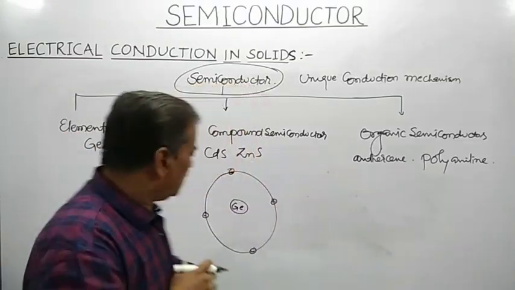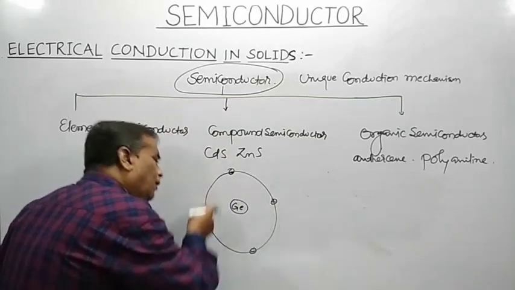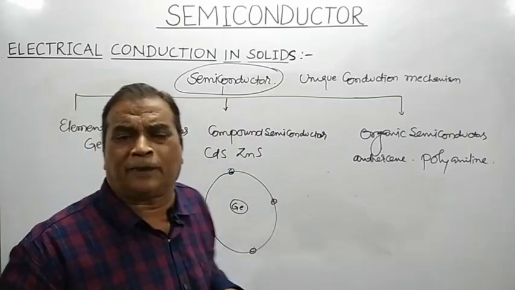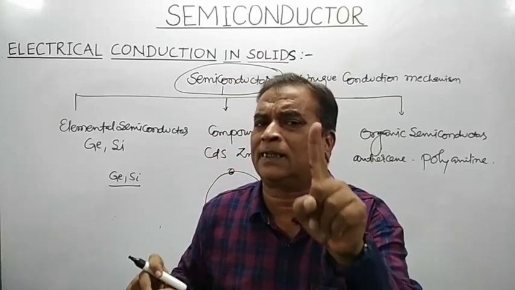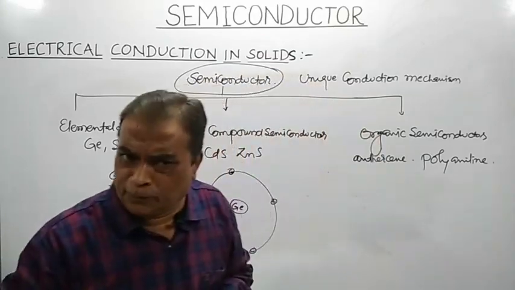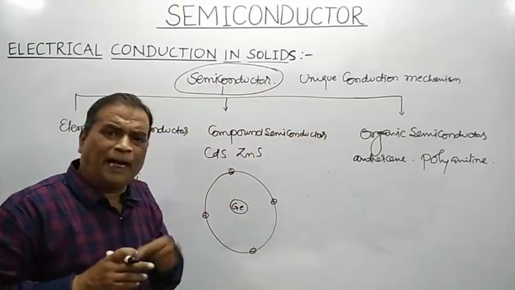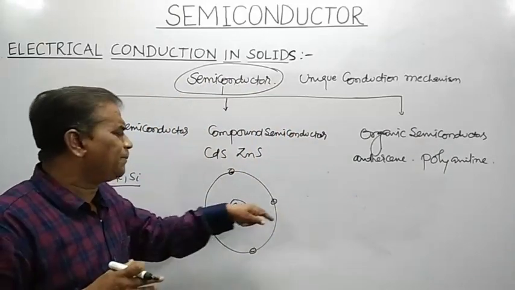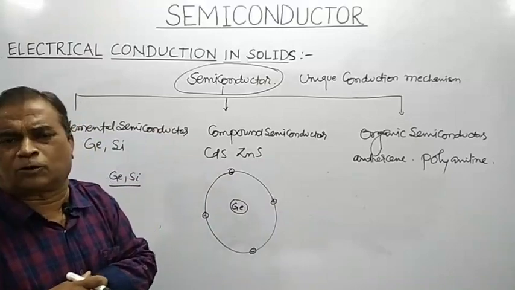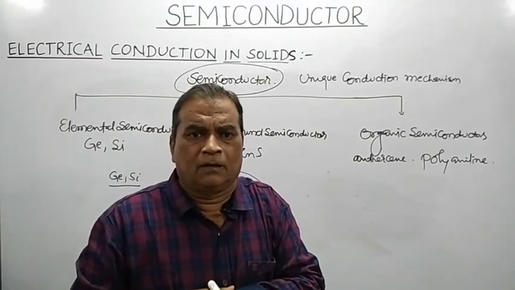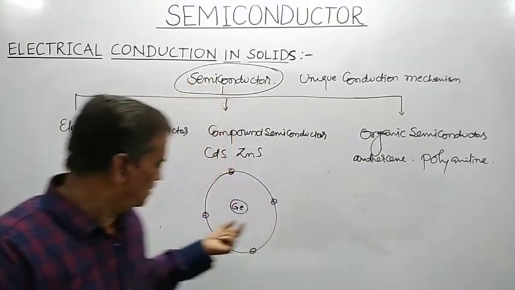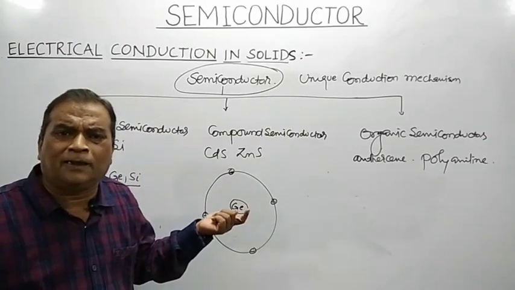Now, if germanium has only 4 electrons in its outermost orbit, it does not satisfy the condition required for a stable electronic configuration. In order for a germanium atom to become stable, it must have 8 electrons in its outermost orbit, or otherwise the germanium atom is highly unstable.